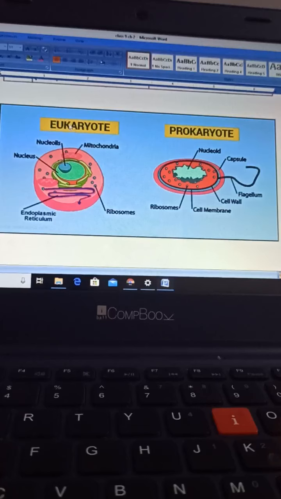Because their body is made up of many cells, a multicellular body, it requires a well defined brain to handle it. That brain is known as the nucleus, and here the nucleus is completely embedded in a nuclear membrane with all the other components of the nucleus, and due to the nuclear membrane, the nucleus is completely separated from the cytoplasm organelles. So these types of organisms are known as eukaryotes.